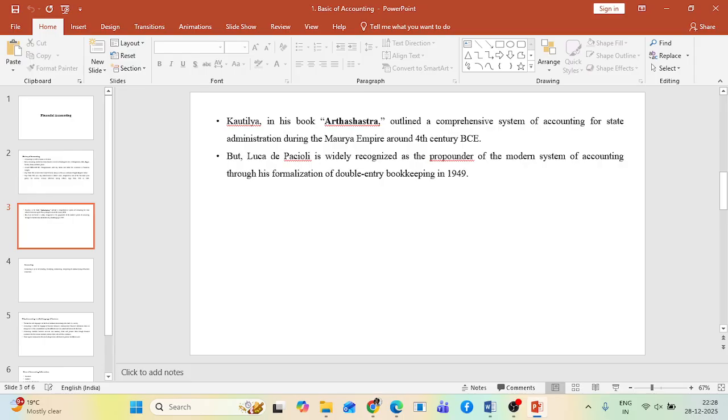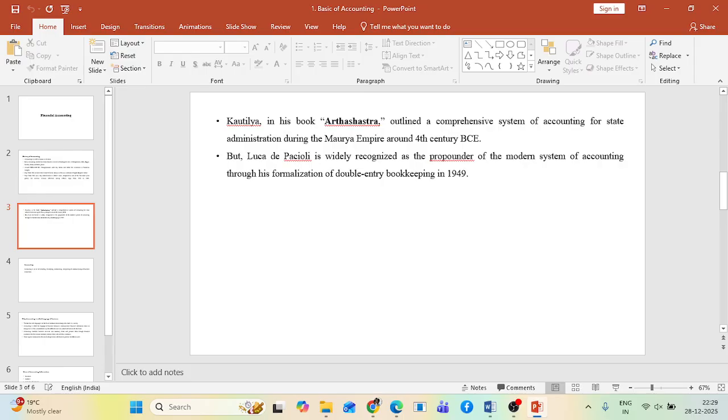So whatever accounting process or practices we follow is the product of the work of Luca Pacioli, and we are not following it 100%, but to some extent we are improvising based on the requirement of the current environment. Okay, so this is the brief history of accounting. So if someone talks about accounting, you can now describe how during our kings' time they used to record transactions, and the system was totally different, right?